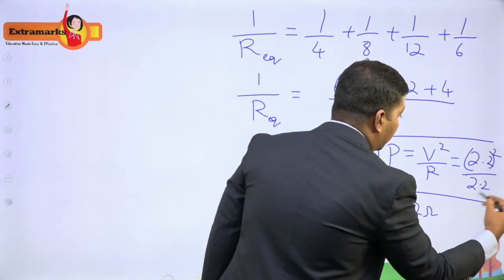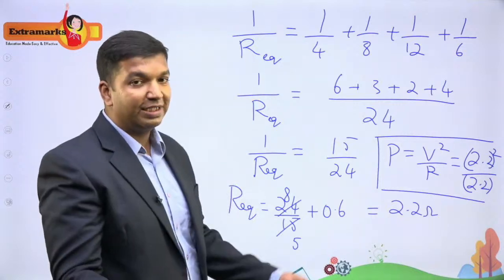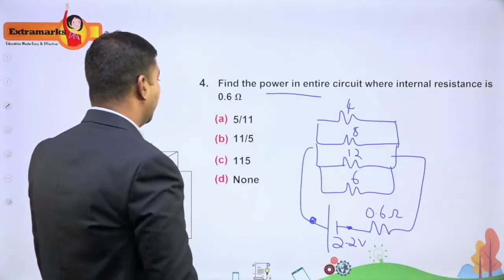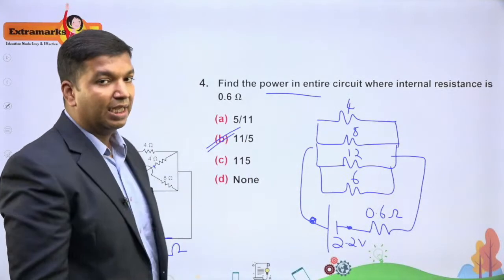So the values are chosen so that you'll be getting the answer easily. So the answer is 2.2, yes, 11 by 5. 11 by 5 is the correct answer.